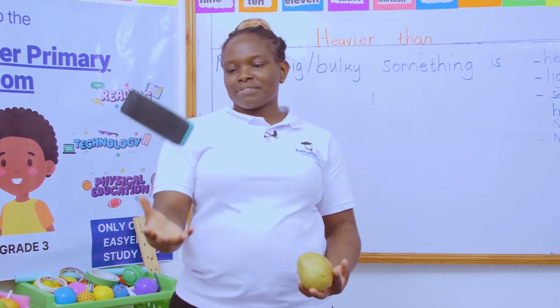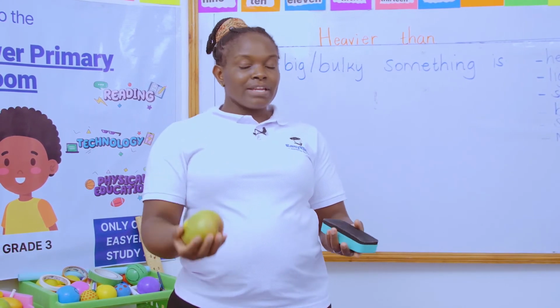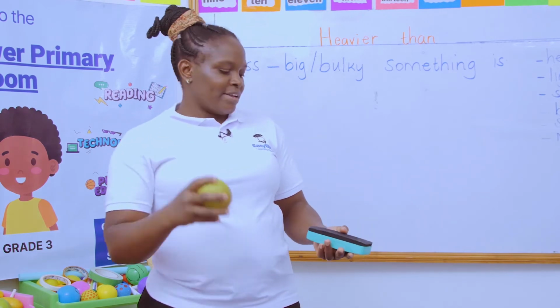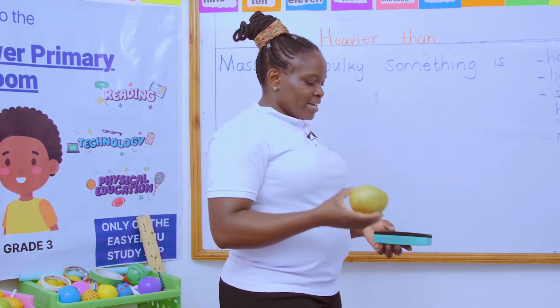When you look at this duster, it is just heavy. But this mango is even heavier than the duster. So we say the mango is heavier than the duster.